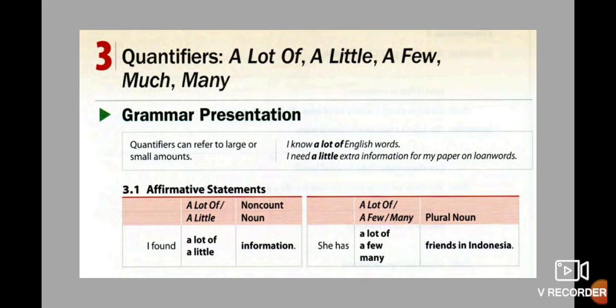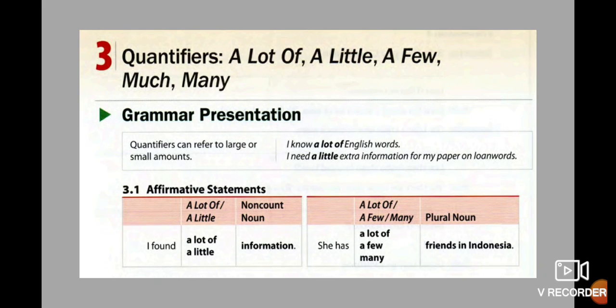Grammar presentation. Quantifiers can refer to large or small amounts, and you have examples here. For example, I know a lot of English words. You know that a lot of you can use with countable and also uncountable nouns. I need a little extra information for my paper on loan words. You know that a little, in that case, you use with noncountable nouns. Exactly.